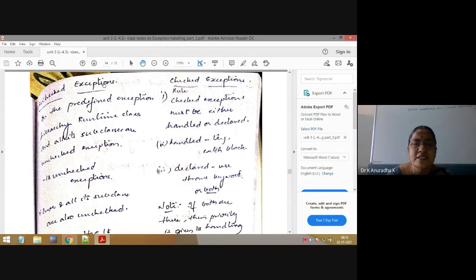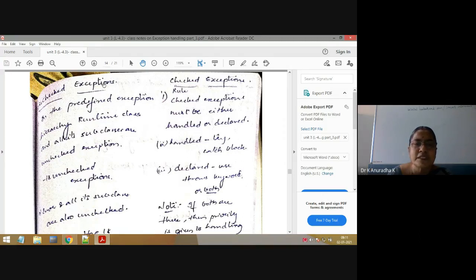So the easiest way to differentiate these two types of exceptions is to remember the 18 unchecked exceptions. If you remember them, and some exception is given to you, then you can easily say whether it is a checked exception or an unchecked exception.